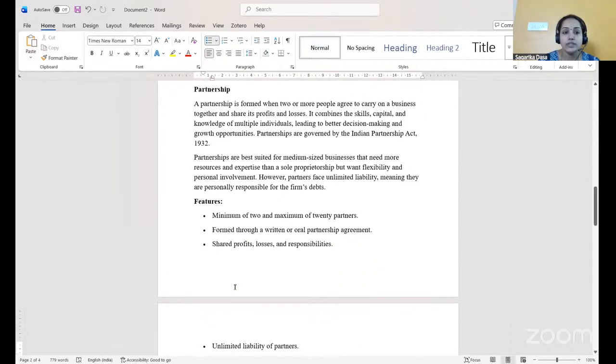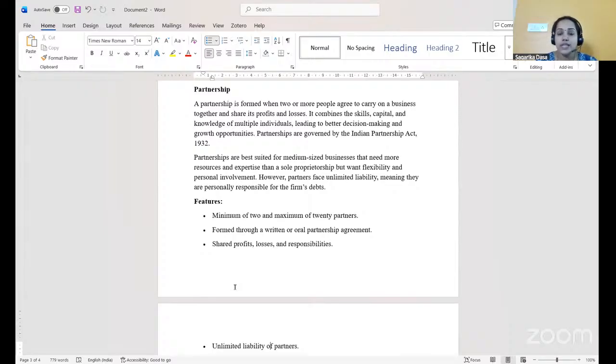The next, and the most important one, is the partnership firm. A partnership firm is formed when two or more people agree to carry on a business together and share its profits and losses. Now, in a partnership firm, two or more people come together as partners. When we say partner, it cannot be run by one person; there should be a minimum of two members, or more, to run the organization, and all will share the profits and losses either equally, or there will be a profit sharing ratio among themselves.